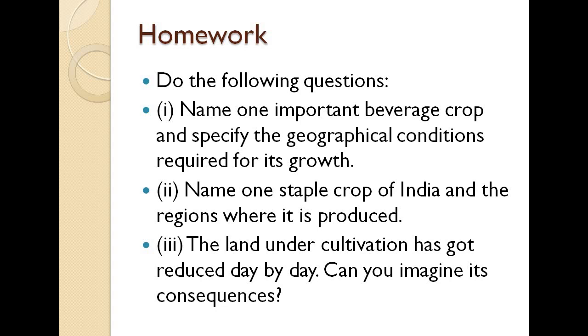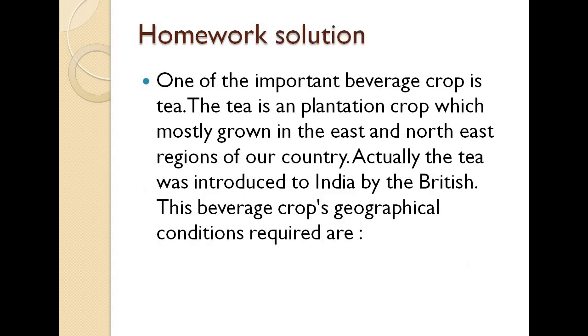The questions were: name one important beverage crop and specify the geographical conditions required for its growth. Second, name one staple crop of India and the regions where it is produced. Third, the land under cultivation has got reduced day by day. Can you imagine its consequences? So here are the homework solutions.